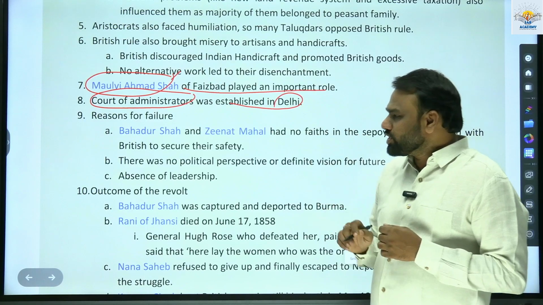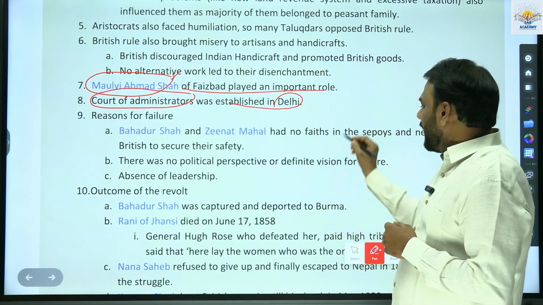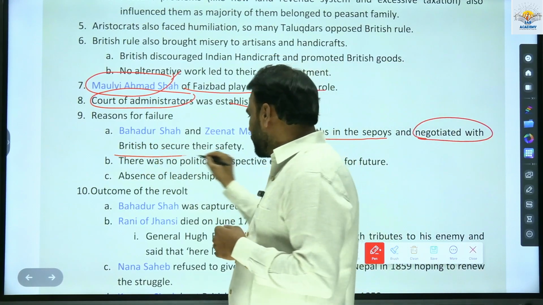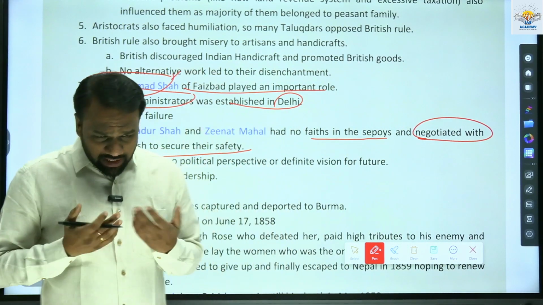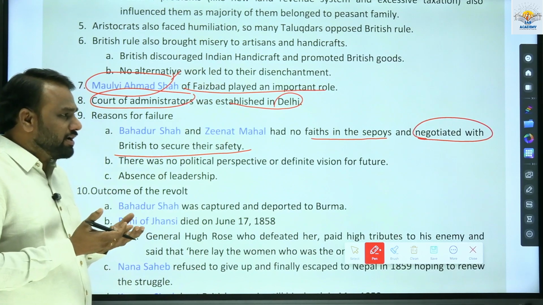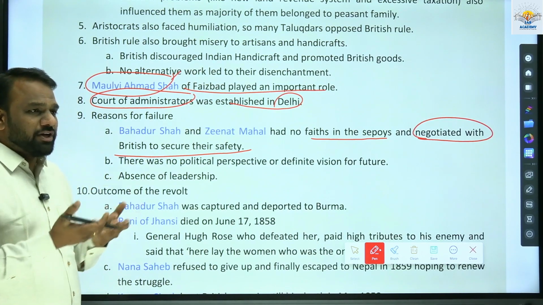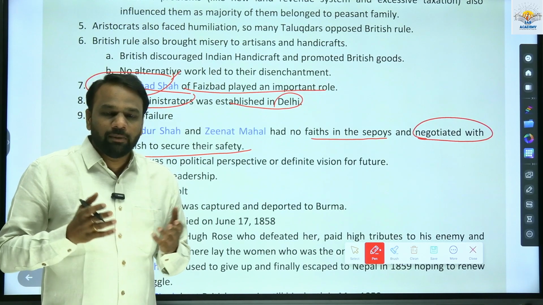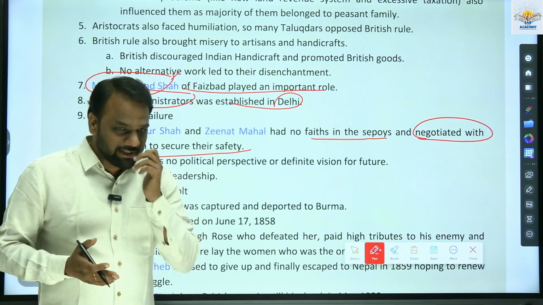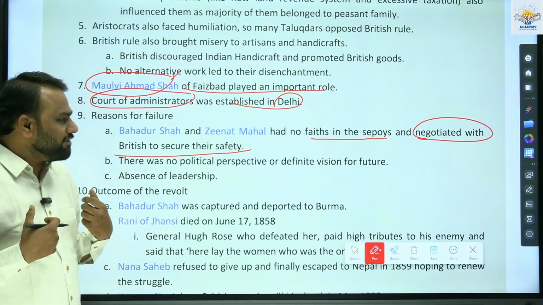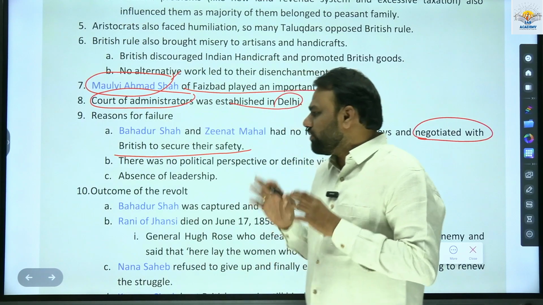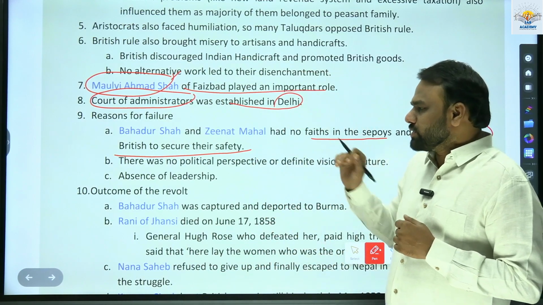Bahadur Shah and Zinat Mahal had no faith in the sepoys and negotiated with the British to secure their safety. Initially Bahadur Shah joined hands with the sepoys to revolt against the Britishers, but later on he lost confidence in the sepoys. He was not sure that with the help of these sepoys he would be able to revolt against the Britishers. So in order to ensure his safety, he joined hands with the Britishers. So this was one reason.